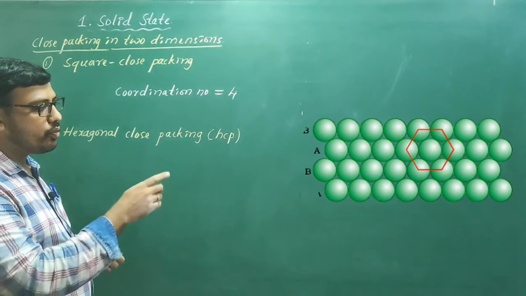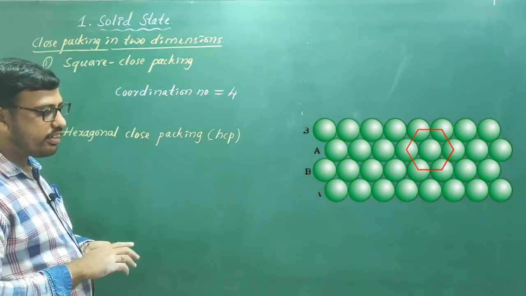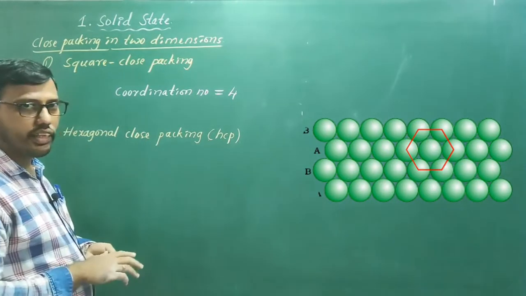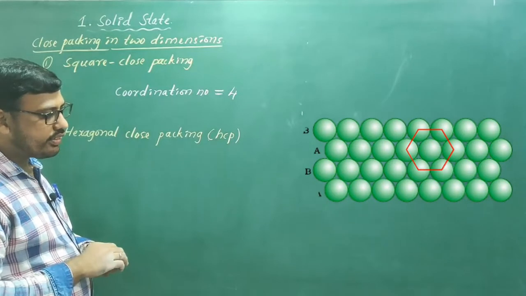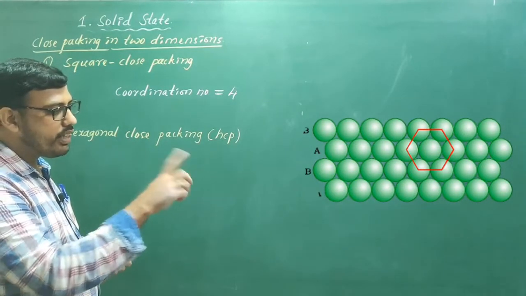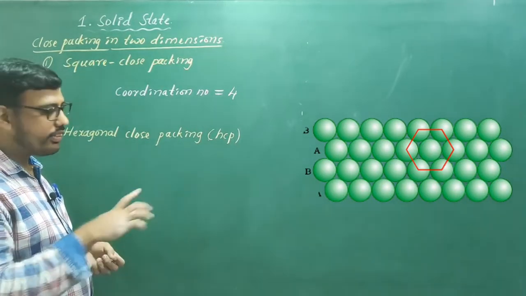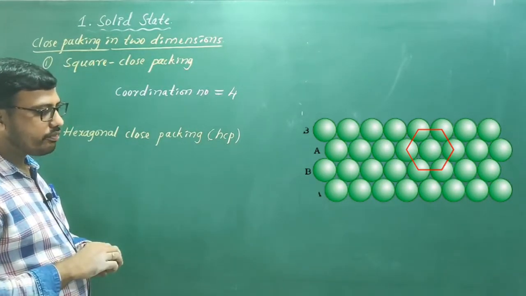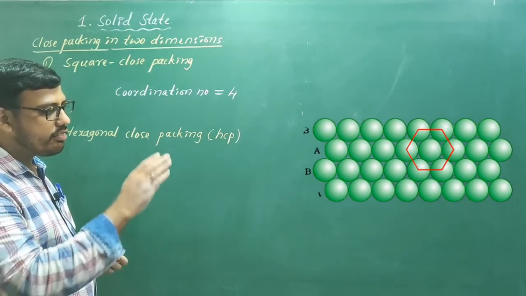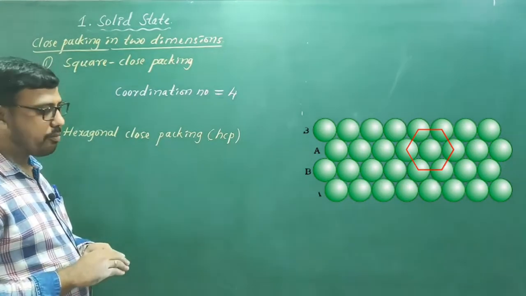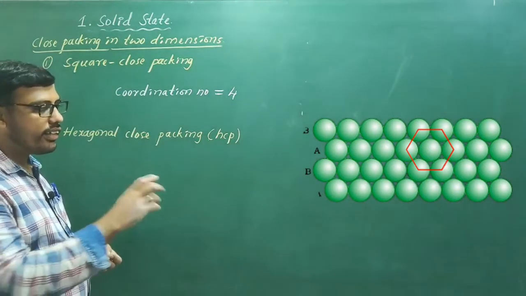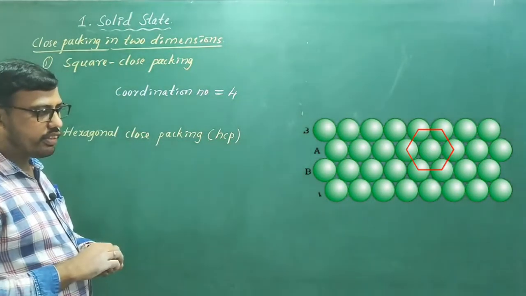Once again, if you go to the third layer, the arrangement will be same as in case of the first layer. I mean to say that the first layer and the third layer are similarly aligned. In the same way, the second and fourth layer are also aligned vertically in a similar way. So that is called hexagonal close packing, or HCP, in 2 dimension.